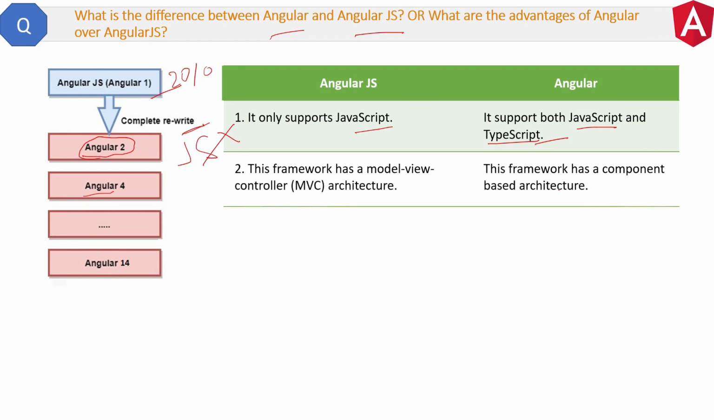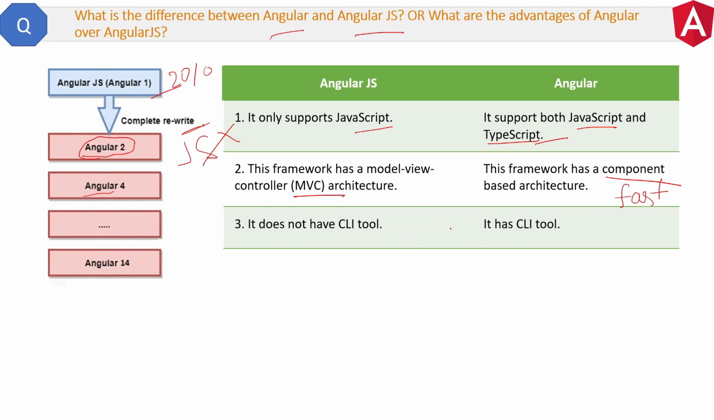Second difference is Angularjs has a model view controller architecture, whereas Angular has a component based architecture, and component based architecture is much faster than MVC architecture. Then Angularjs does not have a CLI tool, but Angular has a CLI tool, with which you can easily create components, services and other things with the templates.